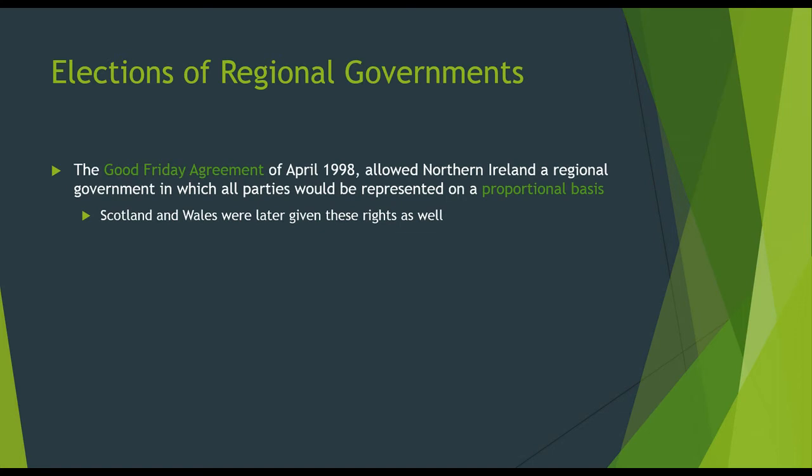All right, elections of regional governments. In 1998, the Good Friday Agreement was signed, and it allowed Northern Ireland a regional government in which all parties would be represented on a proportional basis. Scotland and Wales were later given these rights as well. So that means that each of these areas has its own parliament. It's still a unitary government, even though there has been some devolution where they have the right to look at some minor things within their own local governments. However, parliamentary law still supersedes all law that takes place in these regional bodies.